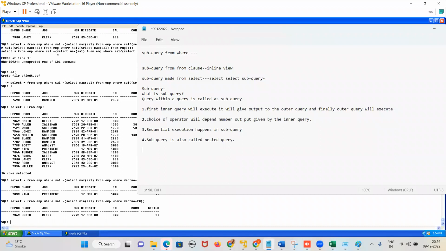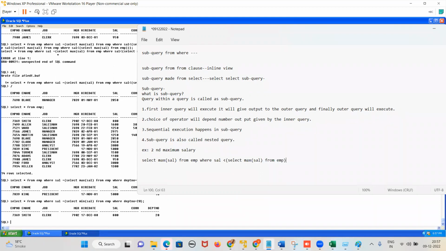These are the things we came to know. And when you are explaining a subquery, just explain with an example. Suppose second maximum salary. Take this example. This is the query: select max(sal) from emp where sal less than (select max(sal) from emp).